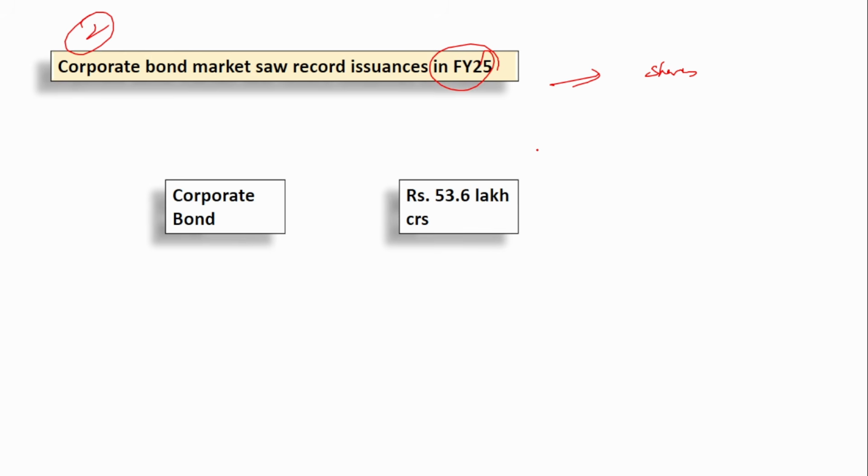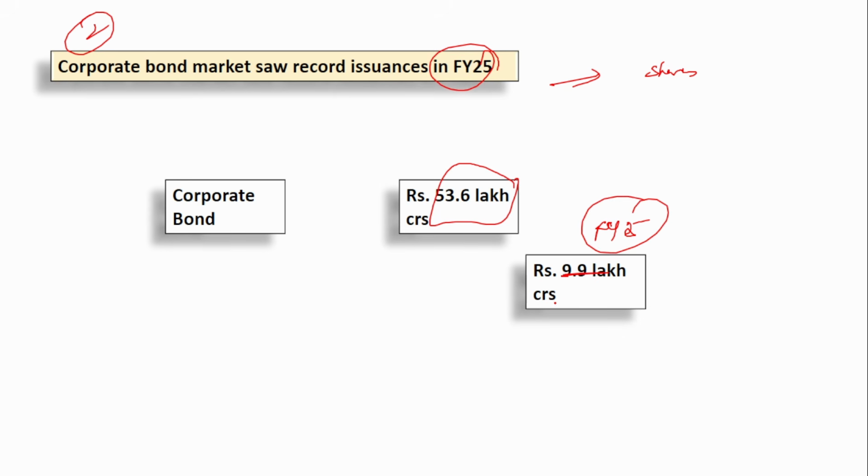As of March 2025, there are 53.6 lakh crore of corporate bonds outstanding, and in financial year 25 alone, 9.9 lakh crore, around 10 lakh crore, of corporate bonds has been issued.